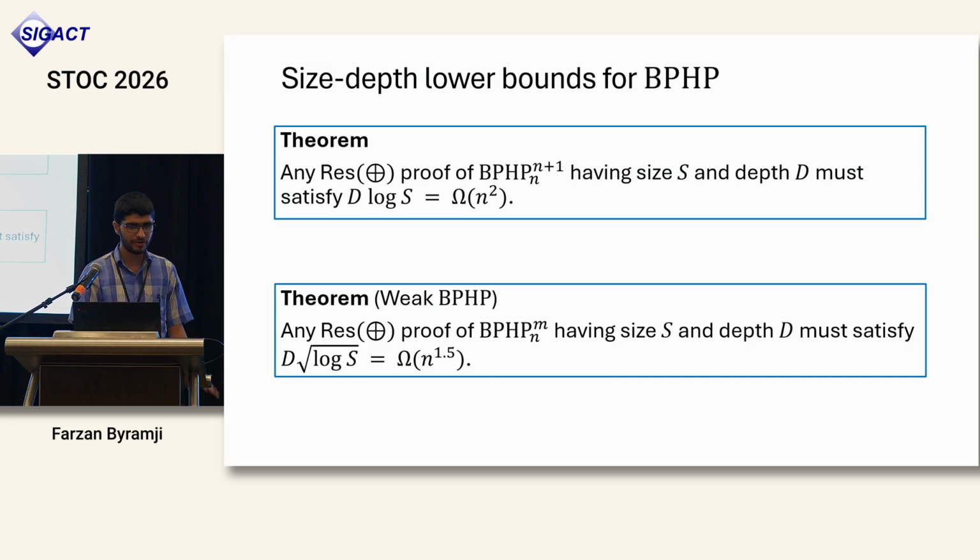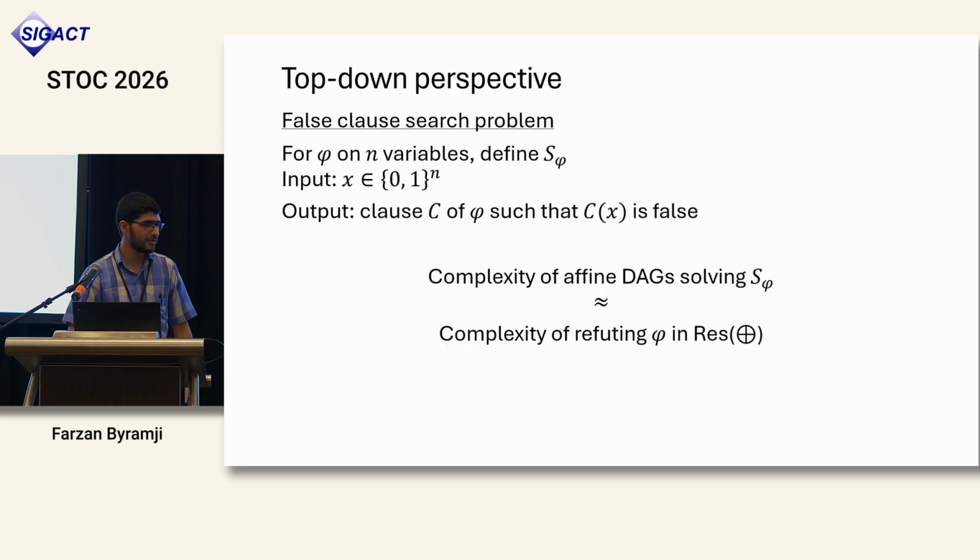In the remaining time, I want to give some high-level idea of what goes into the proofs of these. So for that, it is convenient to take the top-down perspective of such proofs. So for any formula phi, we can define a corresponding search problem. The input to this search problem is an assignment to the variables of phi, and we want to find a clause of this formula which is set to false by this input assignment. And our Res-Parity proofs that refute a formula phi are basically the same as affine DAGs that solve this particular search problem. And this transformation preserves the complexity measures like depth and size that we care about.